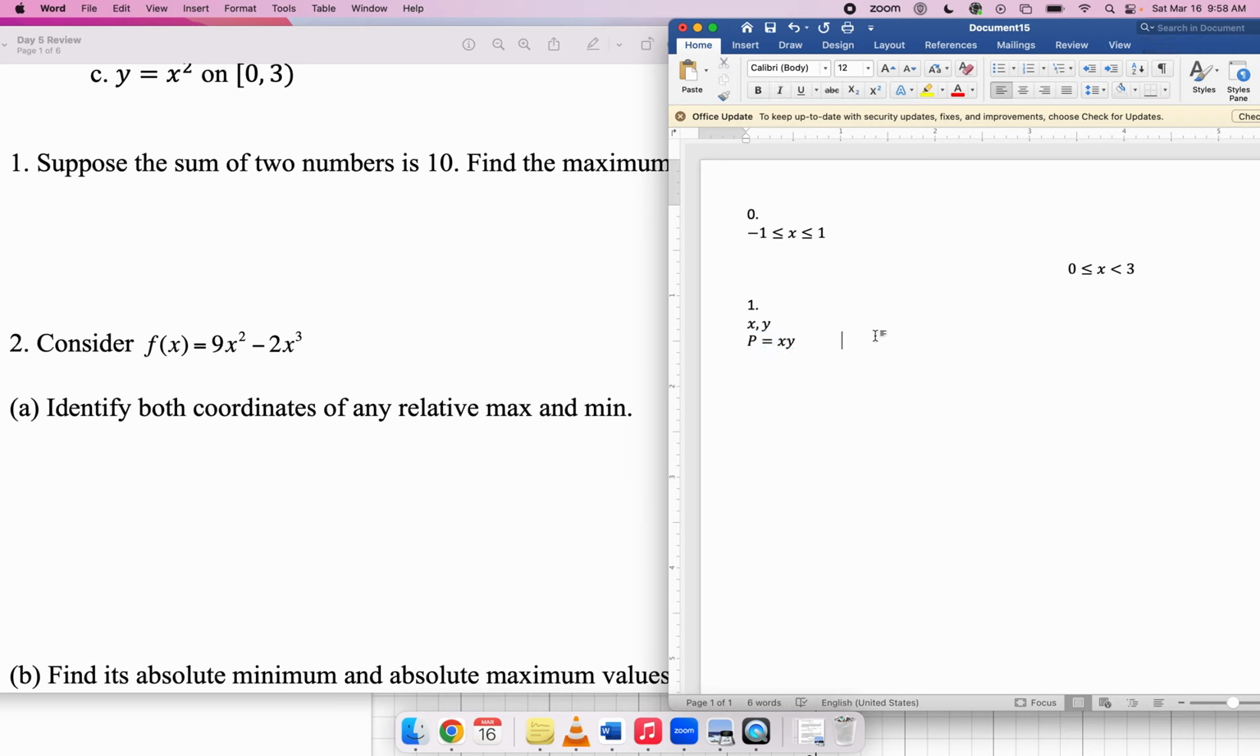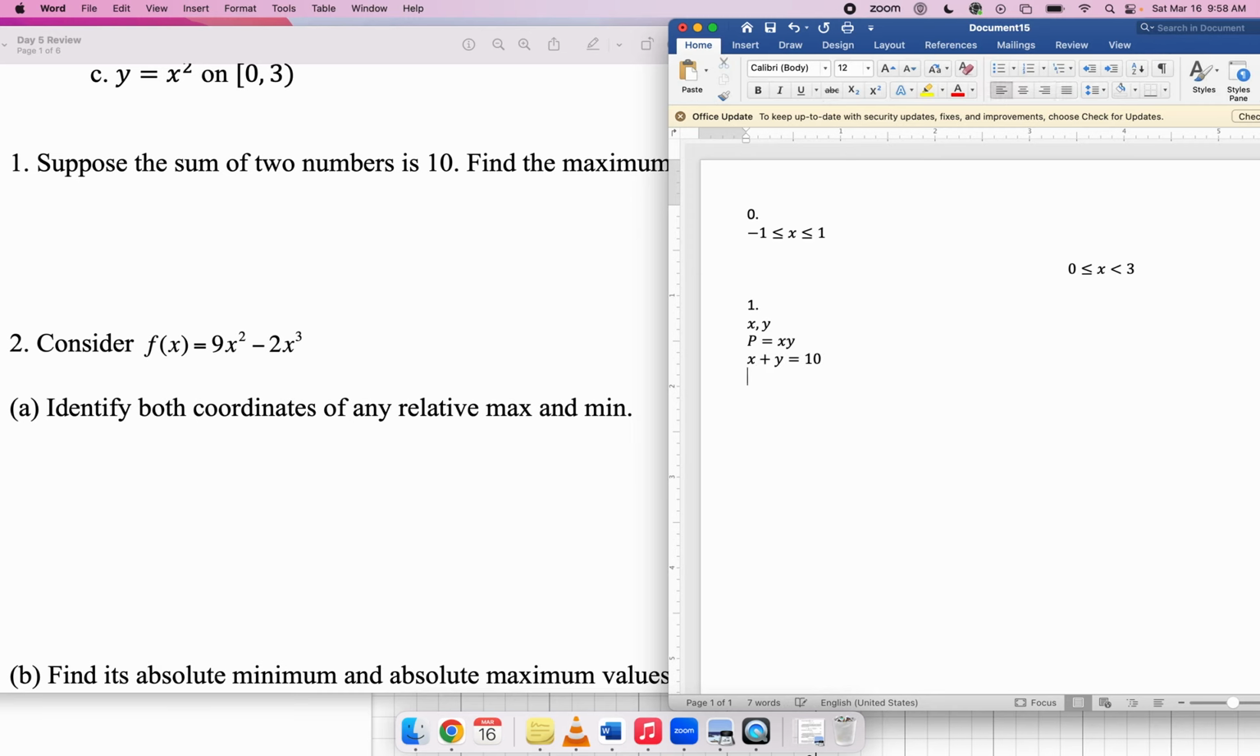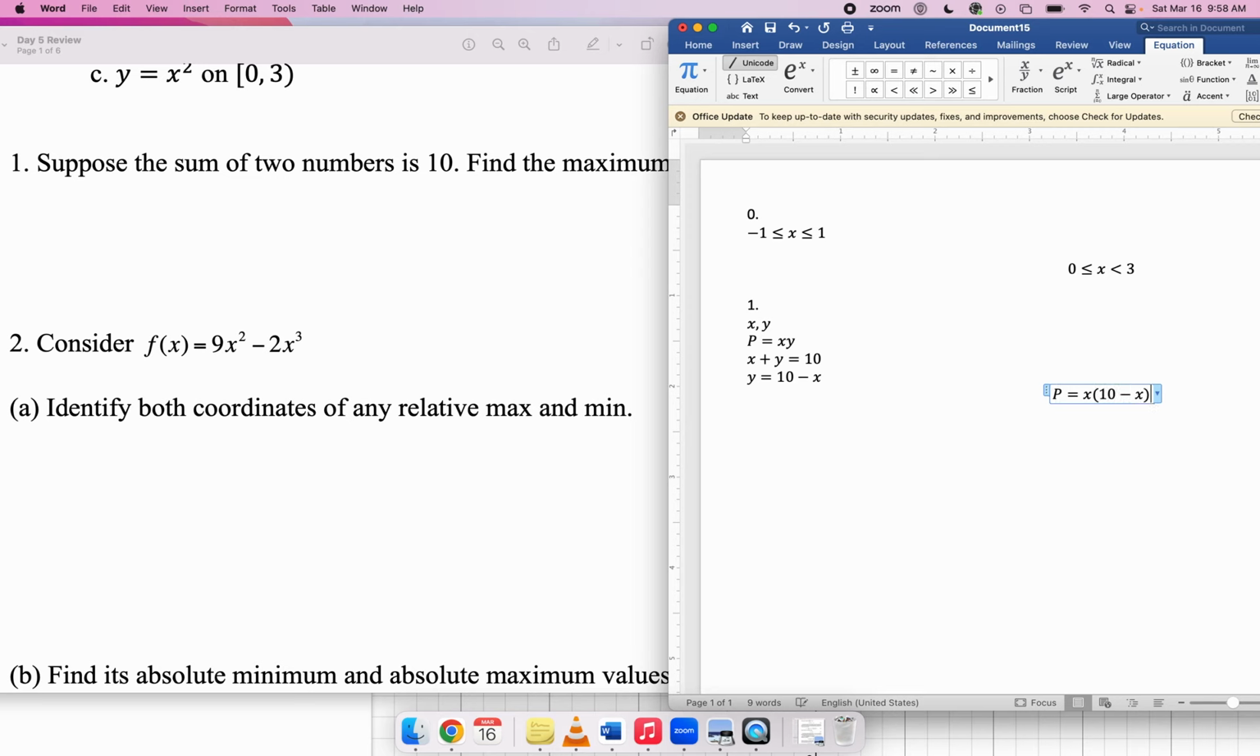But as with every optimization problem, the function we're trying to maximize involves two variables, so we need to use the constraint to eliminate one of those variables. The constraint is that the sum of the numbers must be 10. In other words, x plus y must be 10. We can solve this constraint for one of the variables, say y equals 10 minus x, and then substitute back into the function we're trying to maximize. That will give me p is equal to x times (10 minus x), which is just 10x minus x squared.